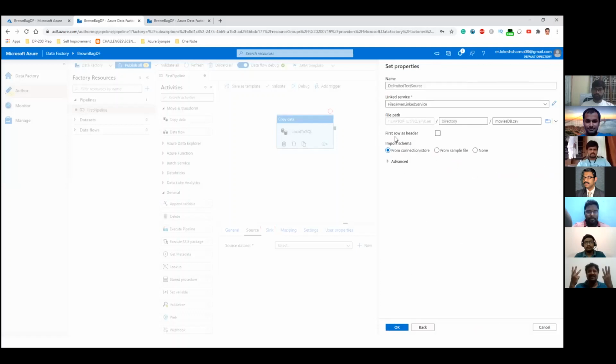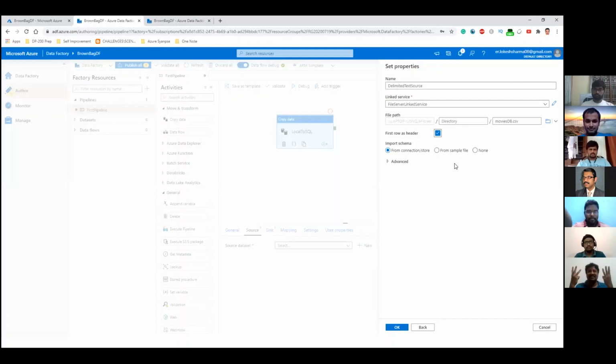Then comes the option of first row as header. It's a useful property, especially when the source file doesn't have a header in it. But in our case, we have a header, so we will tick this checkbox. Then there is an option of import schema. What it means is, from where do you want the ADF engine to get the schema?